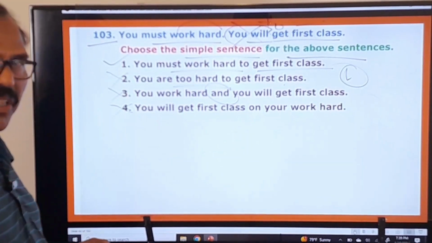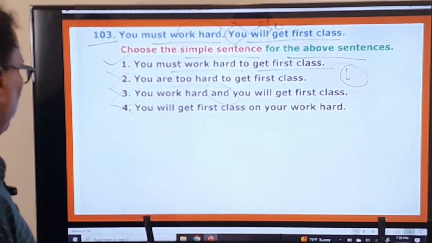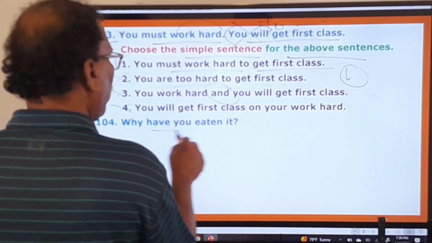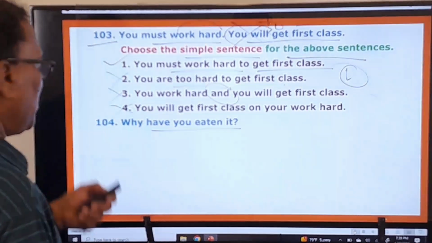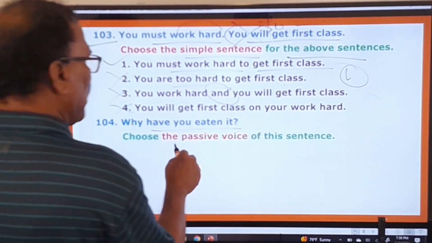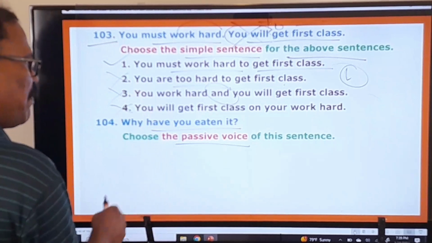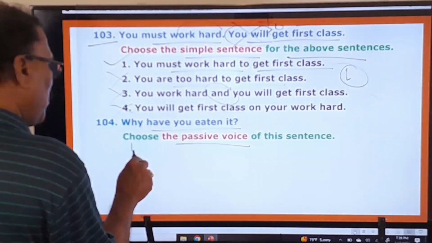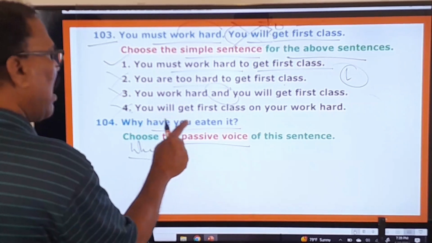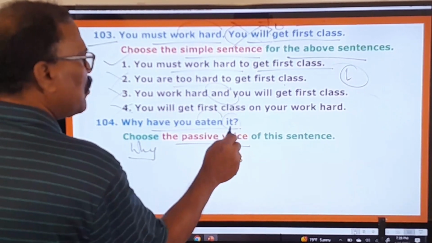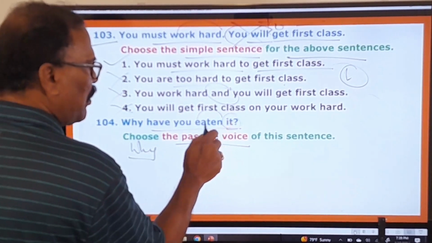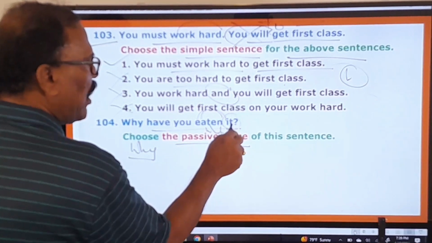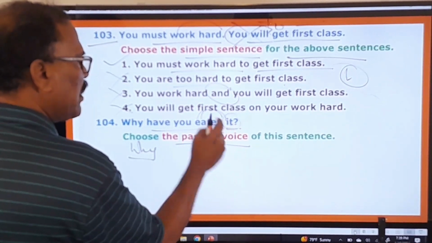Now you move on to the 104th question. Why have you eaten it? So some sentence is given here. Choose the passive voice of this sentence. What is the passive voice of this? Before we choose the answer, let us do it on our own. So why? Okay. Why have you eaten? Eaten what? It. So this is the object. Whenever you question the verb with what, you get the object. So this object is in singular number.